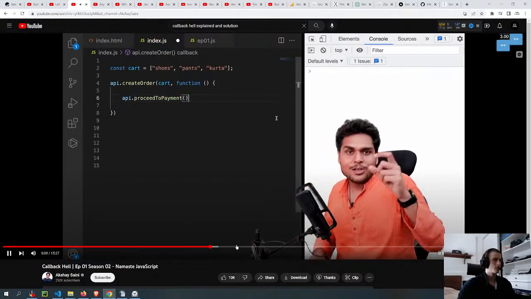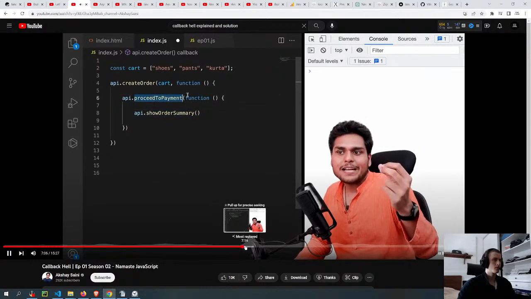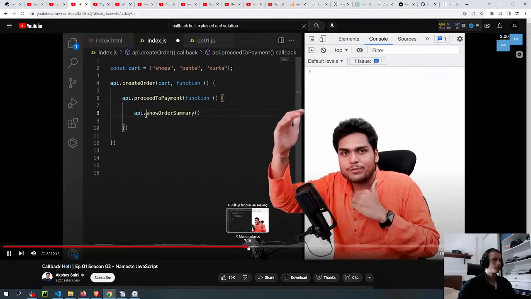So now let's make things a little more complicated. So we created an order. Now after the order is created, we proceed to payment. Now this callback function goes to the proceedToPayment API. Now it is the responsibility of the proceedToPayment API to complete the payment and call this function back. That's how we can manage this dependency in the whole flow, which happens one after the other. But do you see a problem over here?